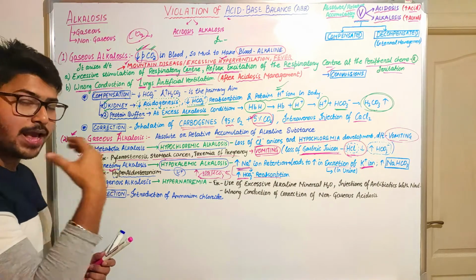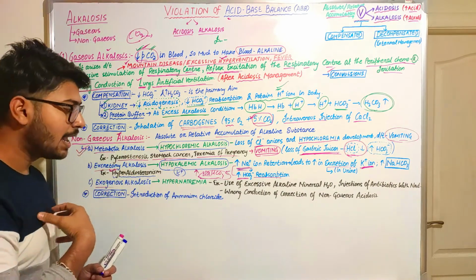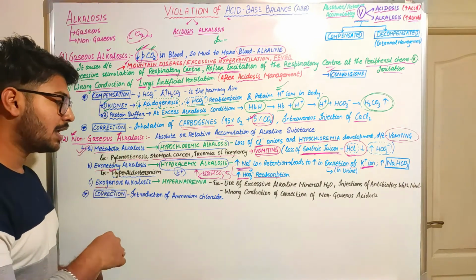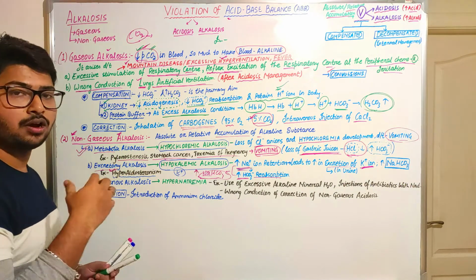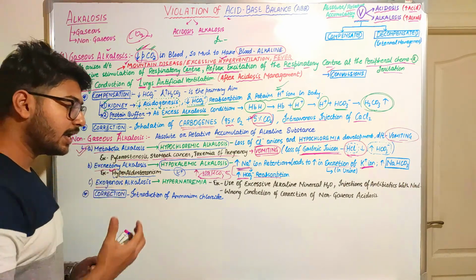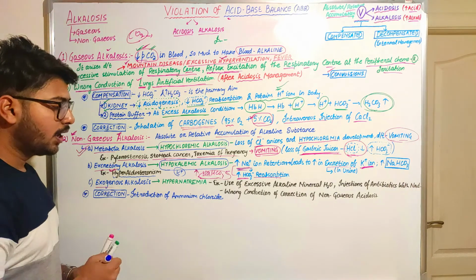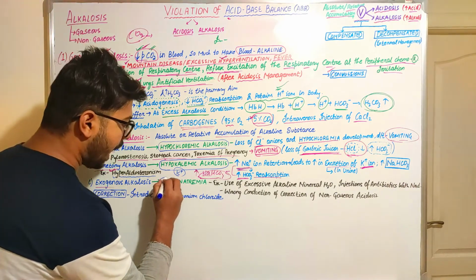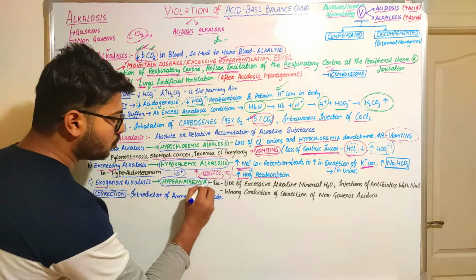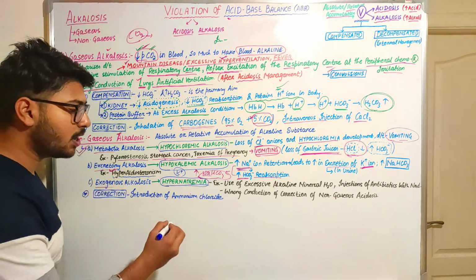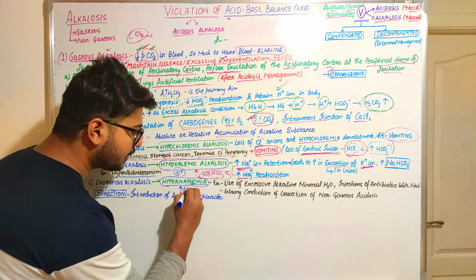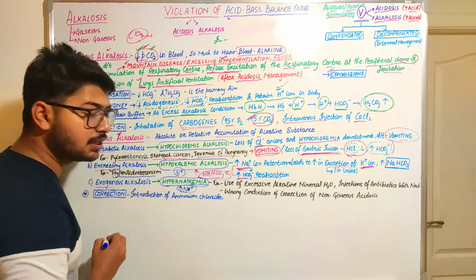Exogenous means some external products that we take, and that will cause the alkaline condition, or will exaggerate the alkaline condition in our body. So what situation is that? It comes under the situation that is hypernatremia. So what do you mean by hypernatremia? When there is an increase in the sodium ion content in the blood.